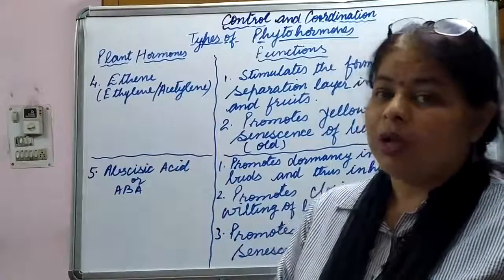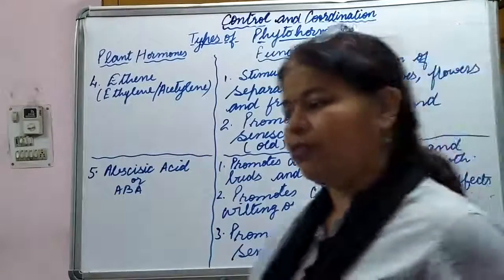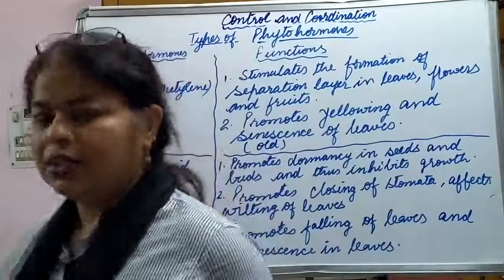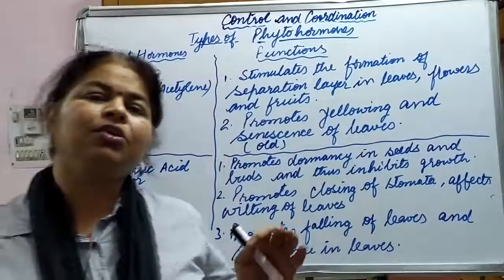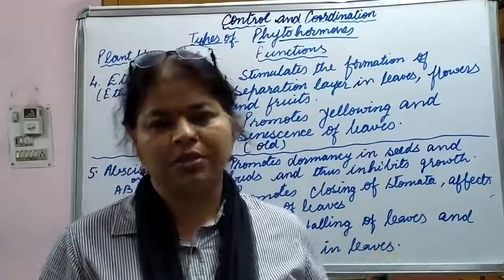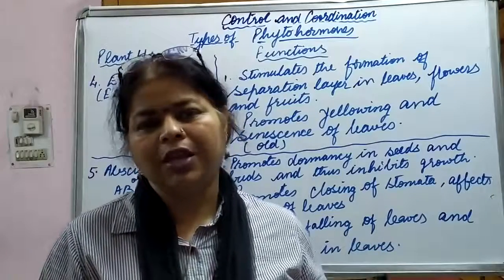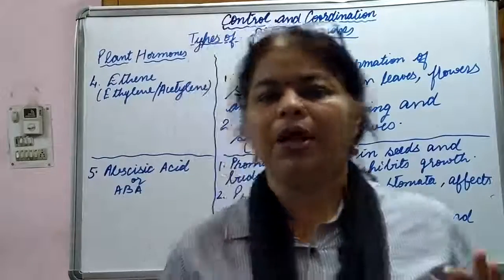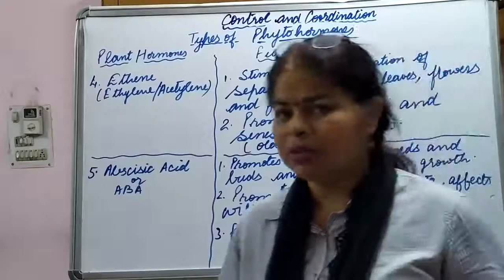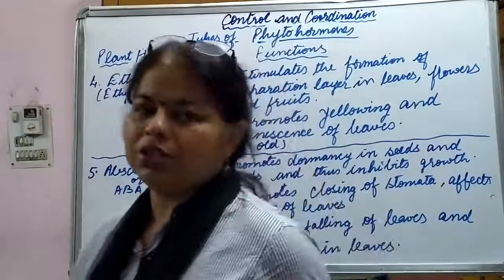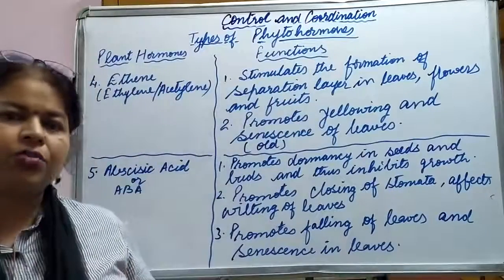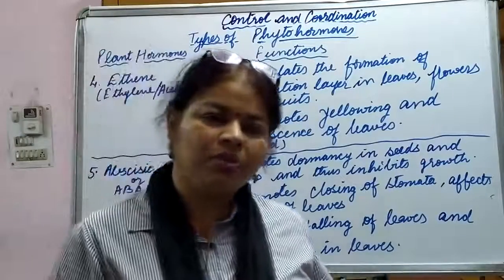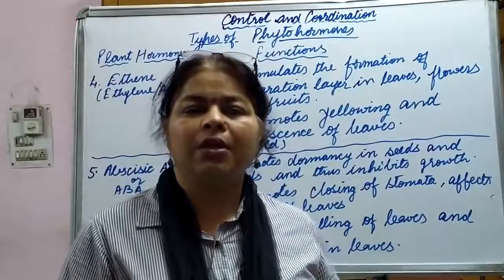Now yesterday the three types of hormones that we learned, they were accelerating growth in the plants somehow or the other. They were the growth promoters, means they were inducing growth in the plant. Like if I talk about auxin, then cell elongation was there, cell differentiation was there, it was breaking the dormancy of the seeds and buds.